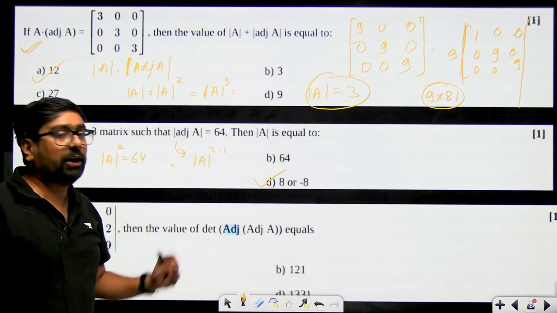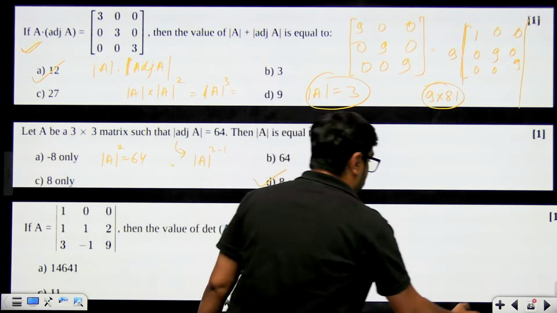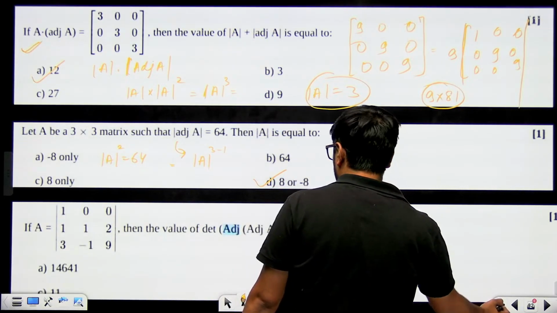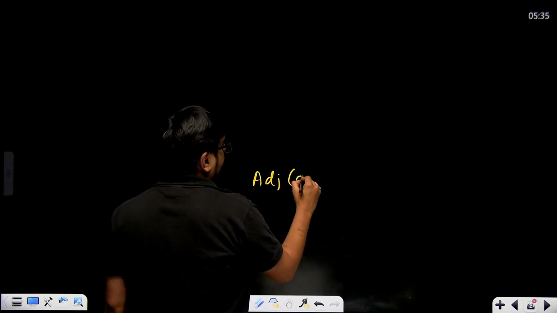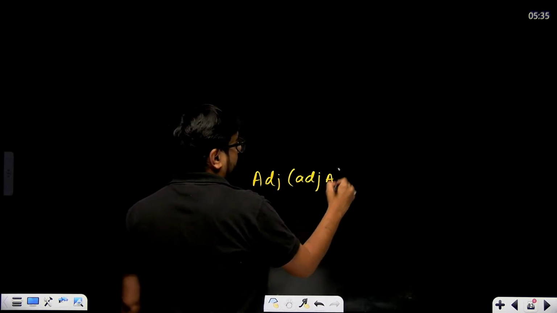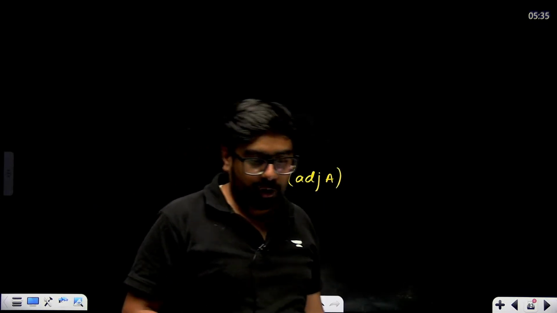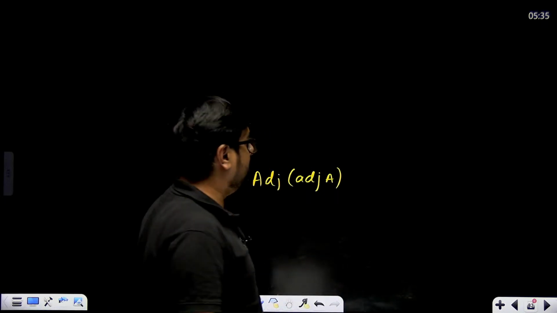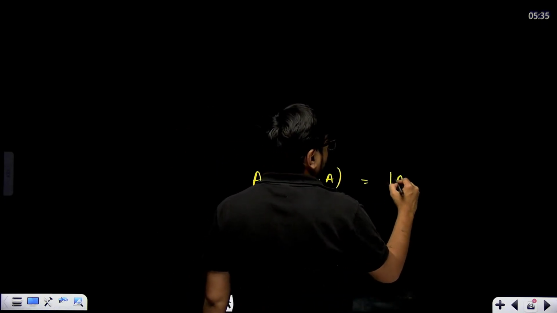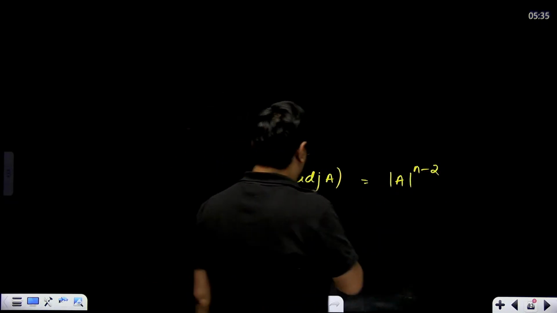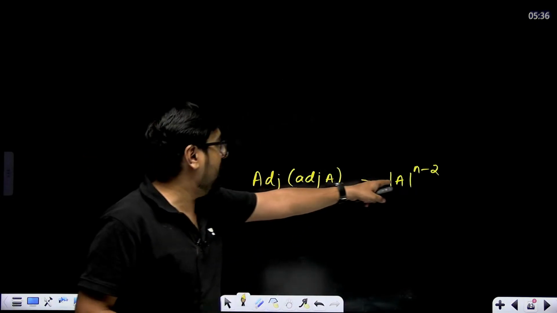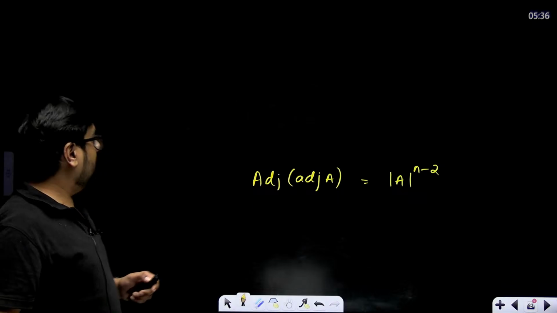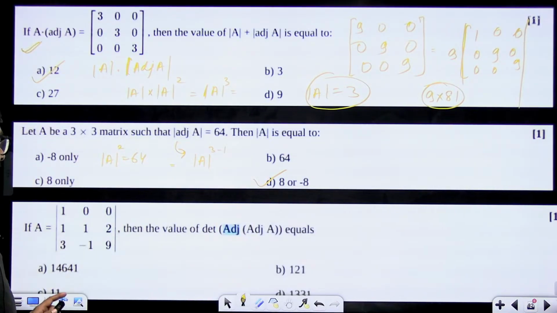Now adjoint of adjoint of A. One more important formula. What is adjoint of adjoint of A? Adjoint of adjoint of A is nothing but determinant of A to the power n minus 2 multiplied with A. Remember, two adjoints are there. So determinant of A to the power n minus 2. N again is the order of the matrix A over here.